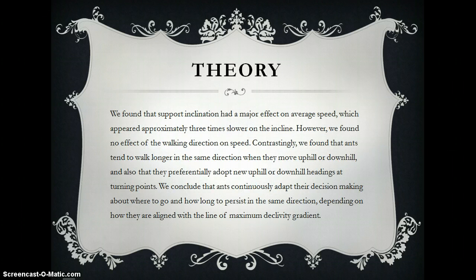Now, after testing this model several times and getting observations, we have made a conclusion, or a theory, from that. We found that support inclination had a major effect on average speed, which appeared approximately 3 times slower on the incline. However, we found no effect of the walking direction on speed. Contrastingly, we found that ants tend to walk longer in the same direction when they move uphill or downhill, and also that they preferentially adopt new uphill or downhill headings at turning points.